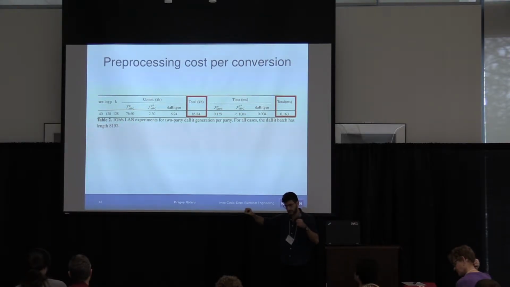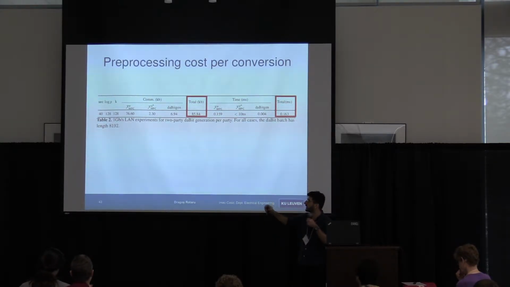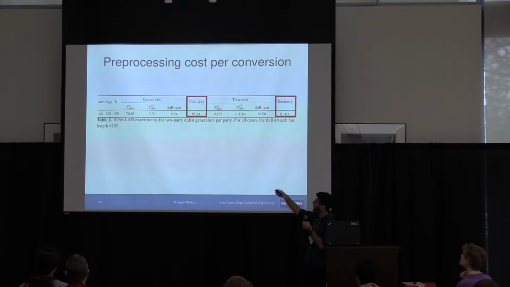This also depends on the batch size we use for the cut and choose, because if you're going to have larger buckets, then we can amortize many daBits, so overall we get cheaper pre-processing for each daBit. So this is for starters. We're generating 1,000. We start with 8,000 at a time, and then we decrease the bucket size as we sacrifice. So the total amount per daBit, this is for one daBit. So this is 85 kilobits.